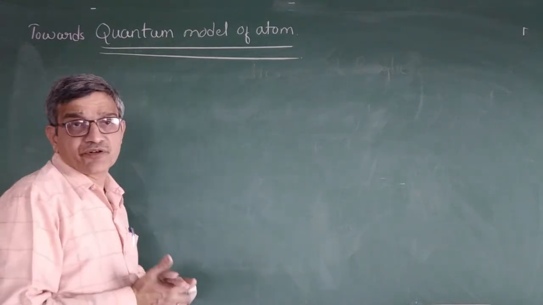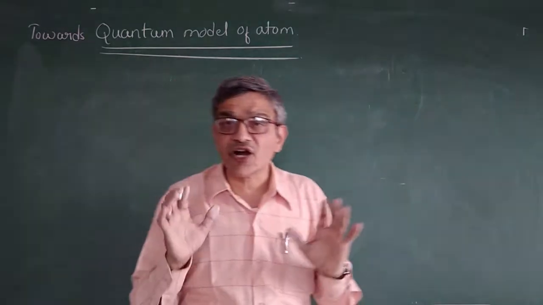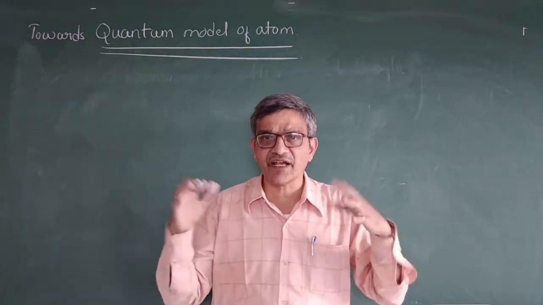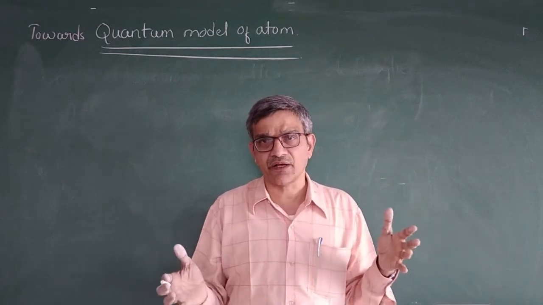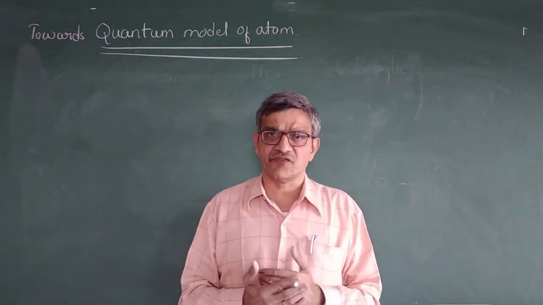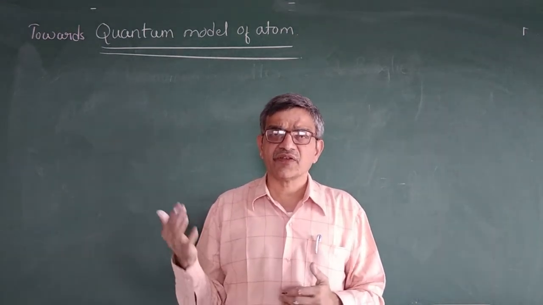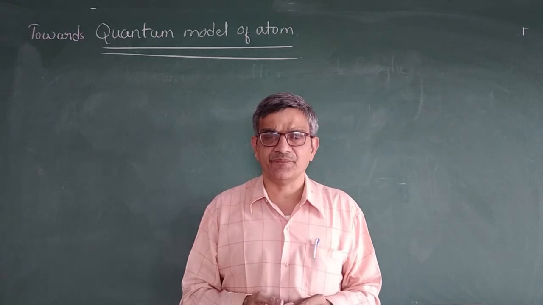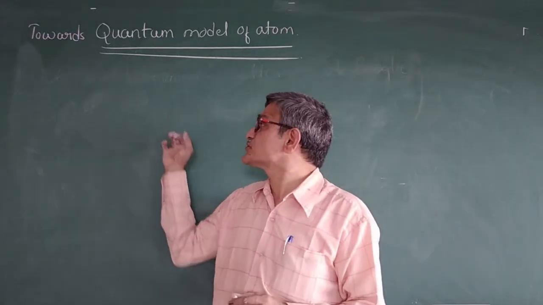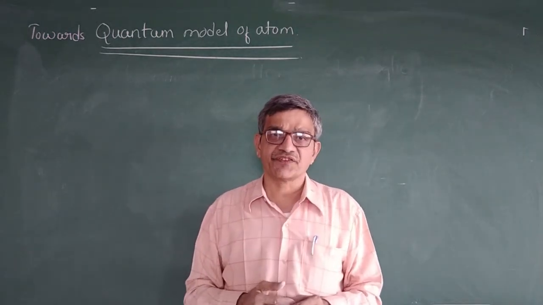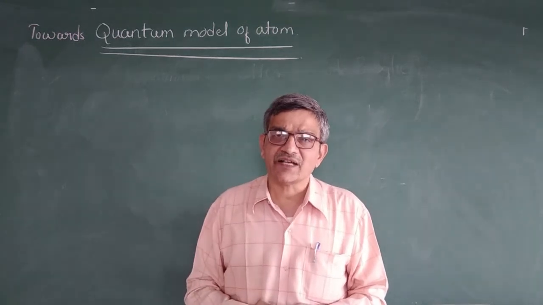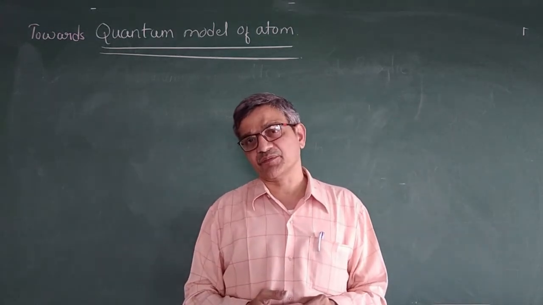So the quantum model is a theoretical concept. It is a theoretical concept where we can explain the structure of an atom using two concepts, that is the dual behavior of matter as well as the uncertainty principle.